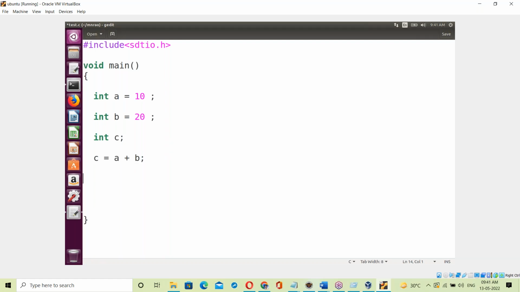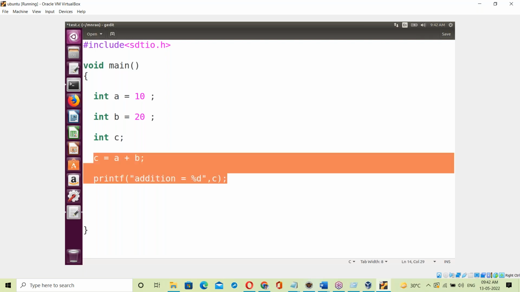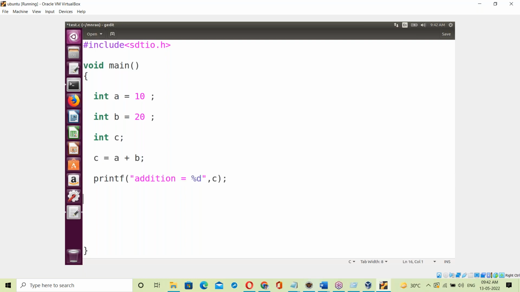Now printf: addition equal to %d, comma c, displaying the c value. So the addition is right. Next subtraction and multiplication.